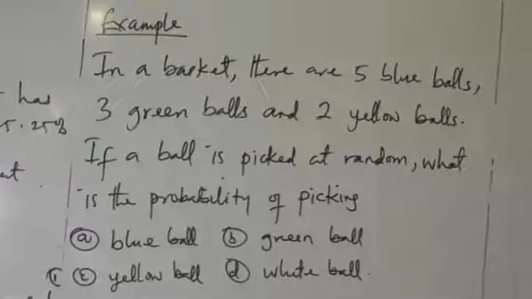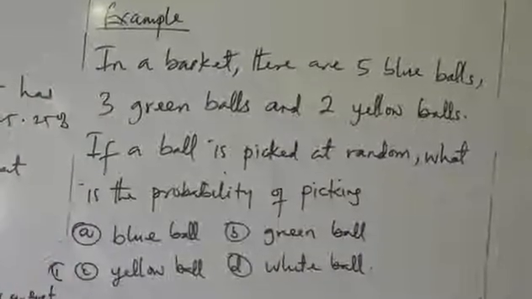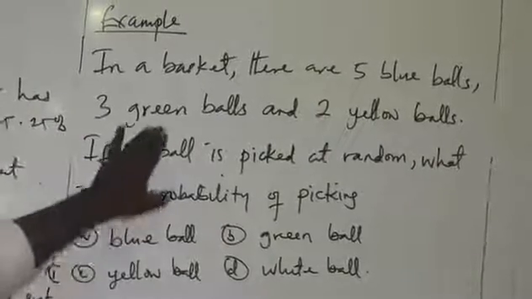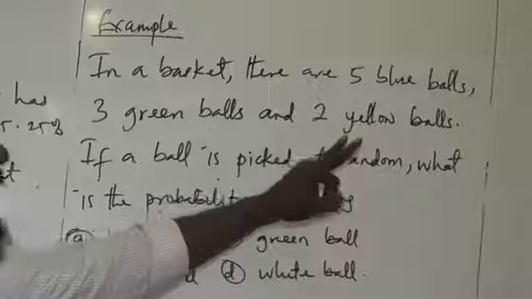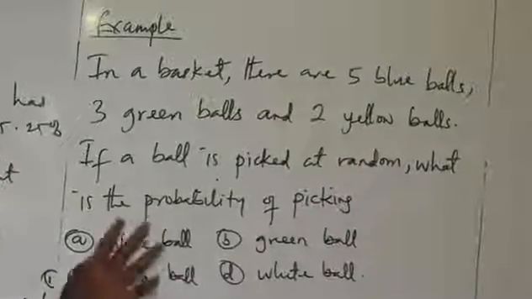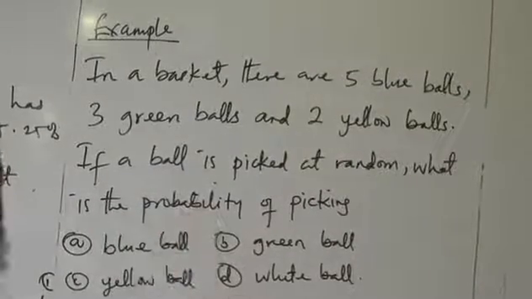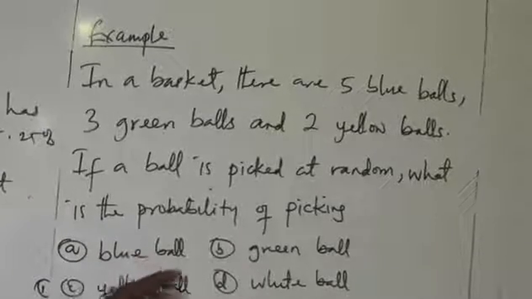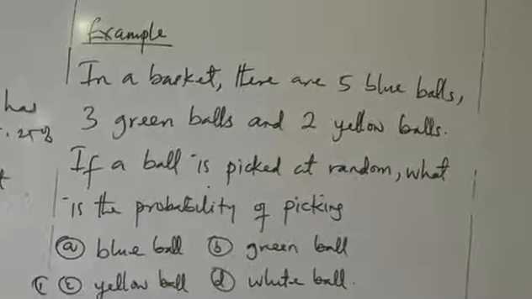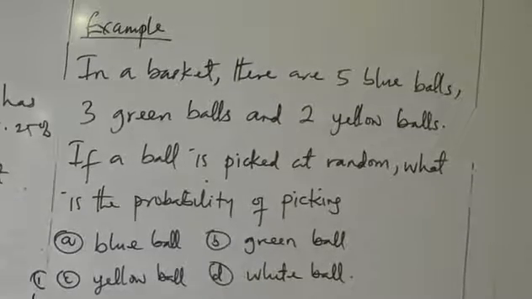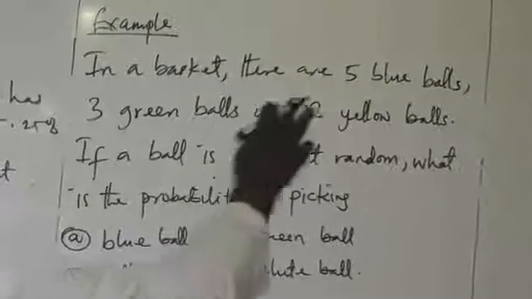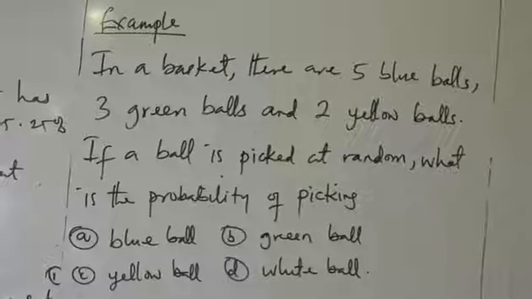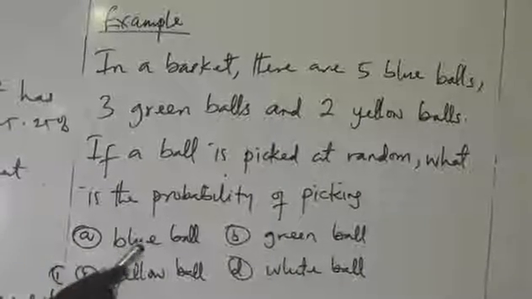Let's look at this example. In a basket, there are 5 blue balls, 3 green balls, 2 yellow balls. If a ball is picked at random, what's the probability of picking a blue ball, a green ball, a yellow ball? Now let's look at this again. There are 5 blue balls. Now let's come to the formula here. They're asking you to find the probability of a blue ball.